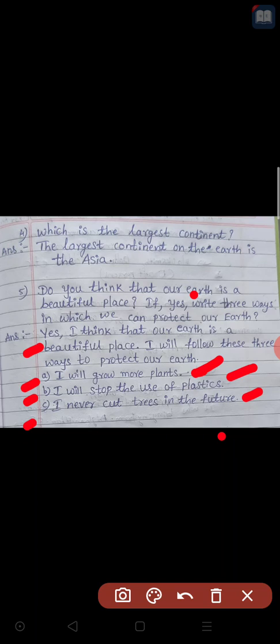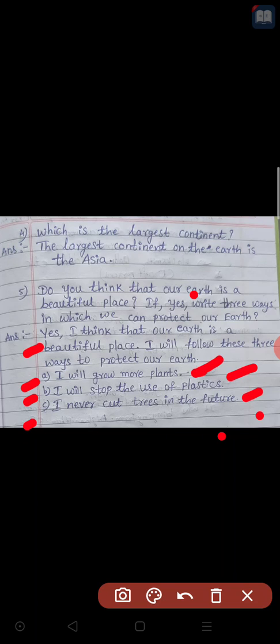We should not cut the trees, because trees are giving us air, water, food, everything. Because of trees only we are getting rain, and from that rain only we are getting all our drinking water. So we should not cut the trees, and we must save the trees.